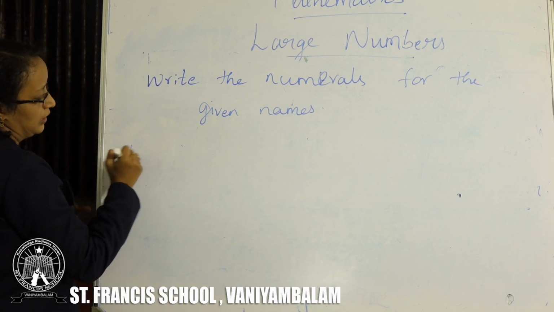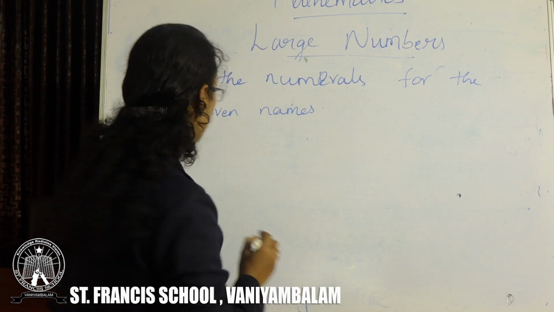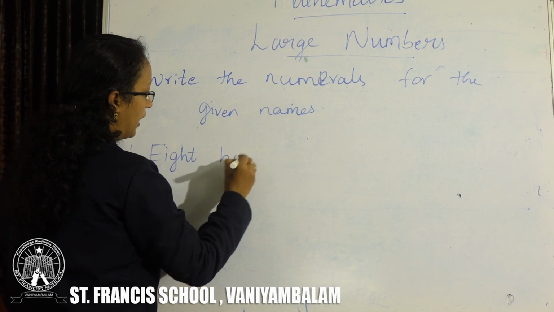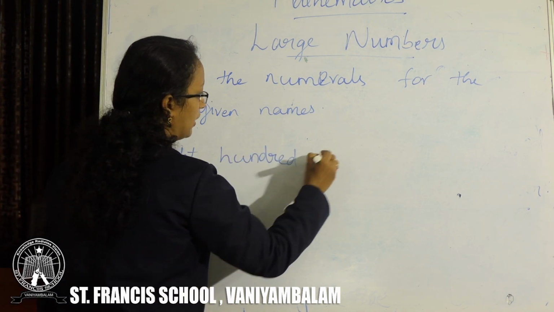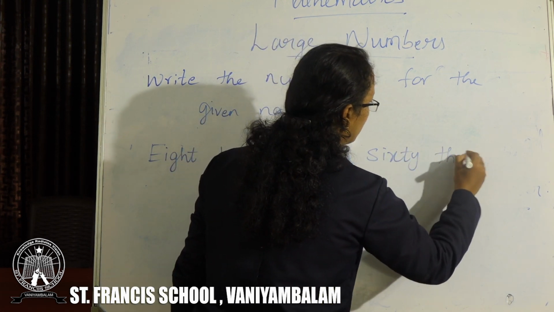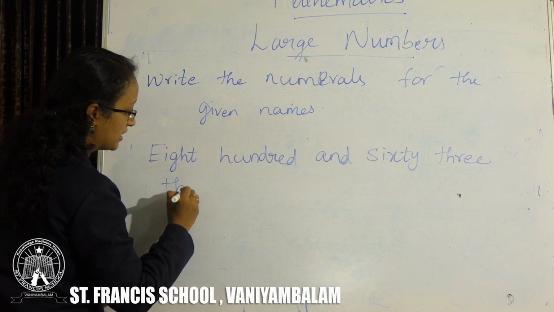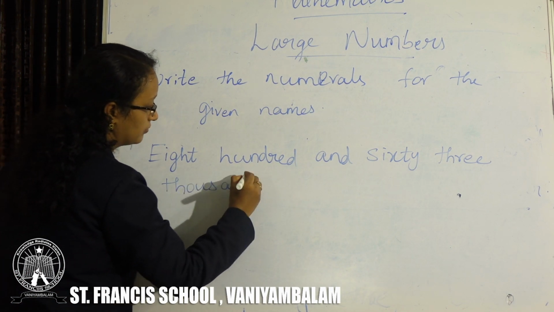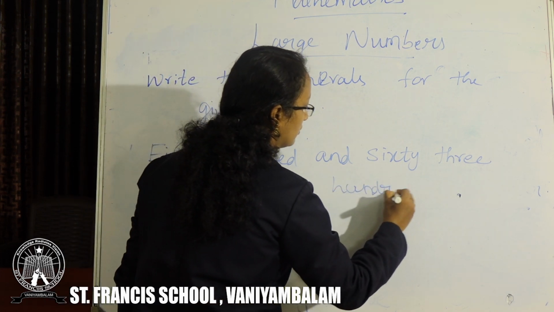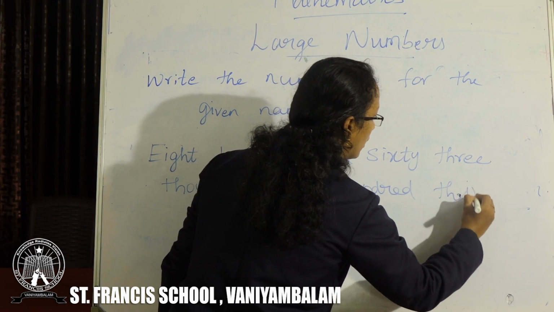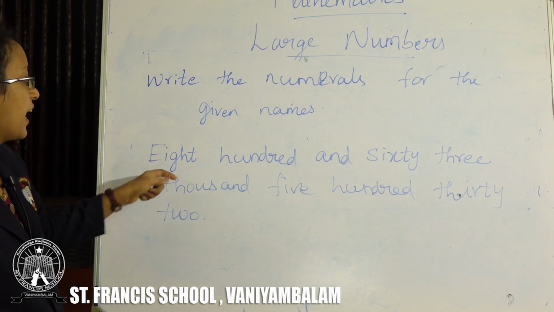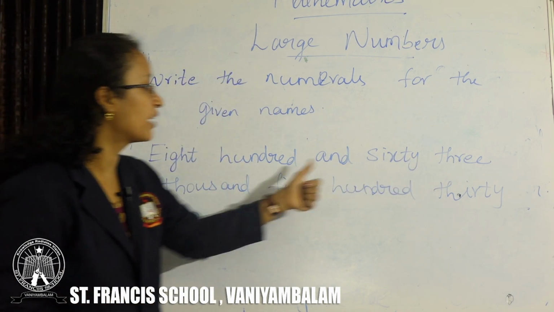Let us take one example: 863 million, 532 thousand.